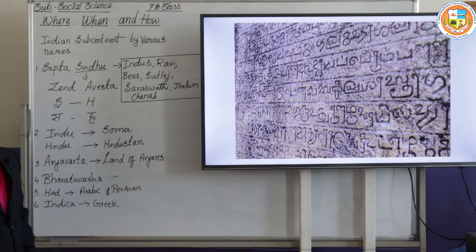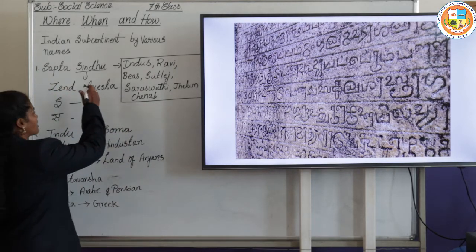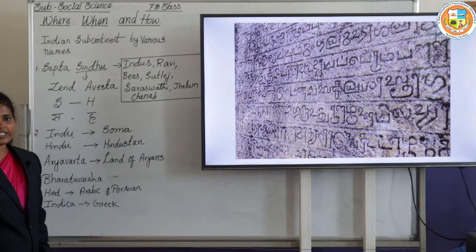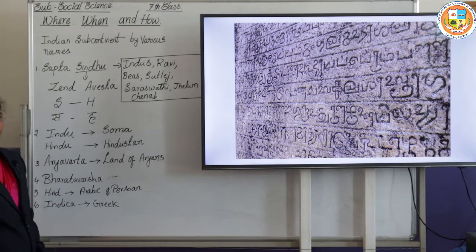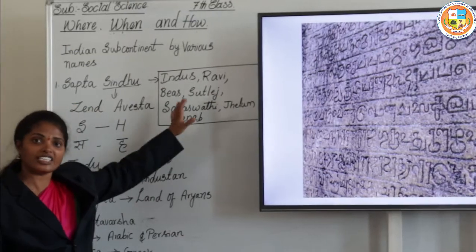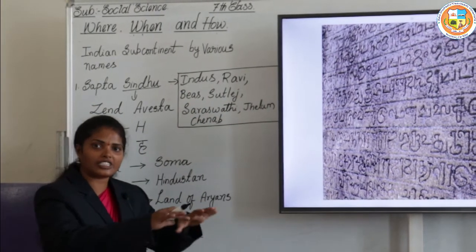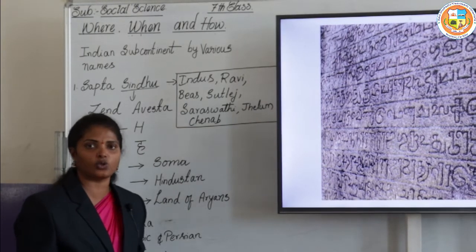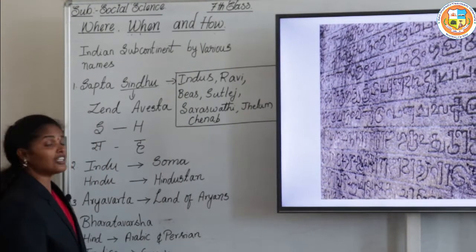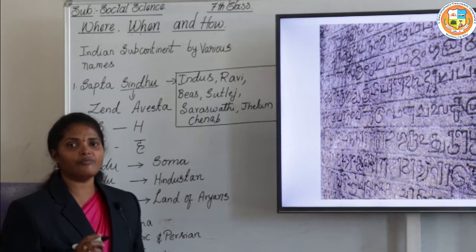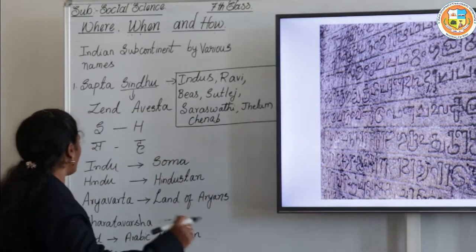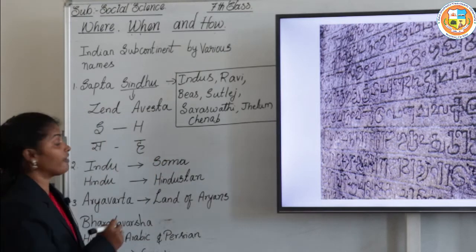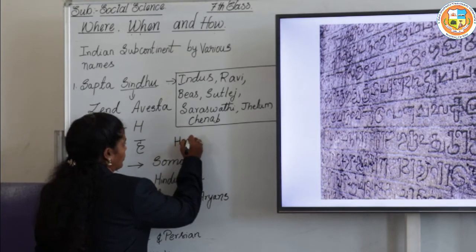Sindhu is the Sanskrit name for the Indus. The Indus, Ravi, Vyas, Satluj, Saraswati, Jhelum and Chenab were the different tributaries of the Indus river. The area where these rivers were flowing was called the Sapta Sindhu region. It was noted in the Zend Avesta, the holy book of the Persians, as Hapta Hindu.